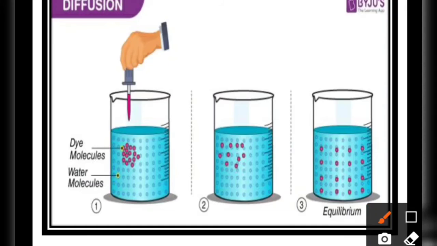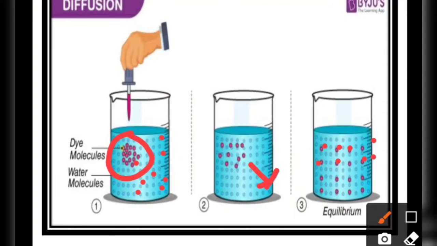What is diffusion? The mixing of particles. For example, if you keep some dye particles in the water, they start moving from the region of high concentration to the region where there are no dye particles, from high region to low region, and they spread evenly into the water. They are intermixing with each other. So this process, the intermixing of matter on its own, is known as diffusion.